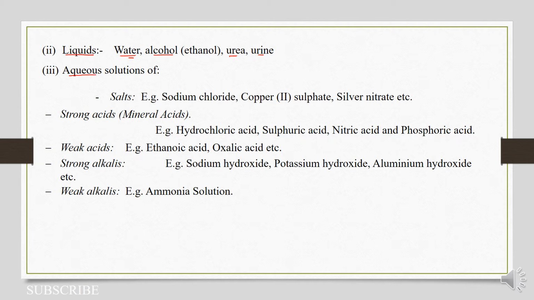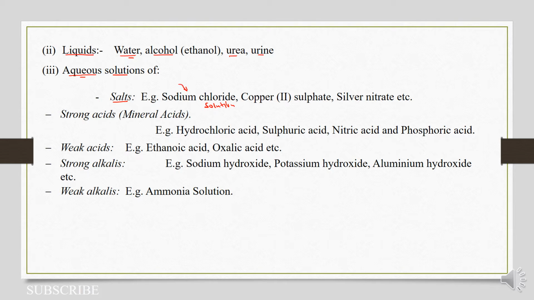Basically, you get a substance and then dissolve it in a solvent. In most cases, we shall dissolve it in water, and for aqueous, we shall be dealing with water. For example, salts. In our first part, Roman 1, we saw salt in solid form, but in this case, we are talking about sodium chloride solution because we are looking at aqueous solutions. So all these salts are being dissolved in water.